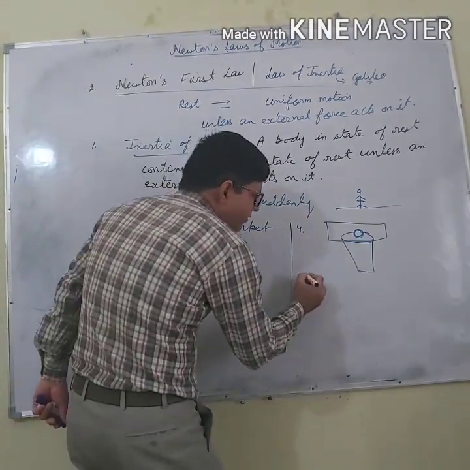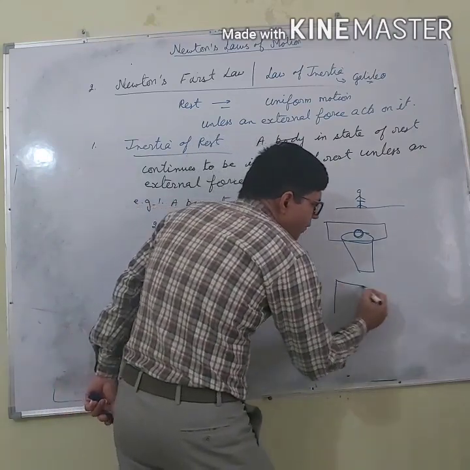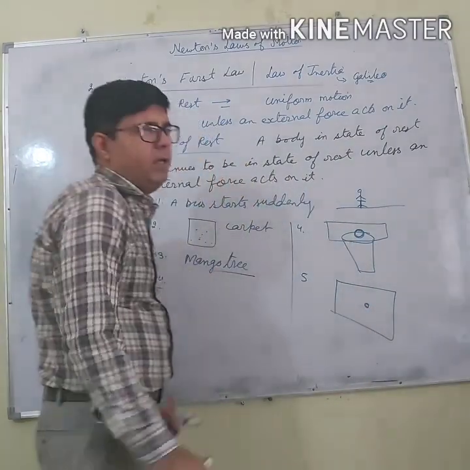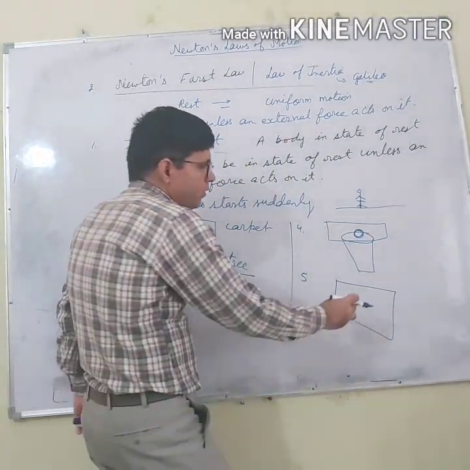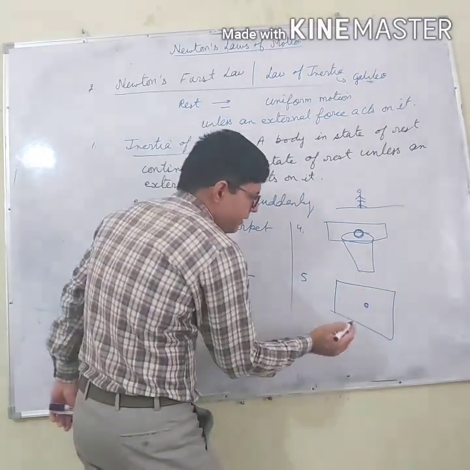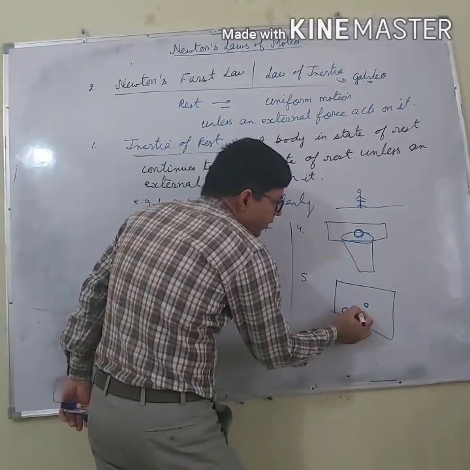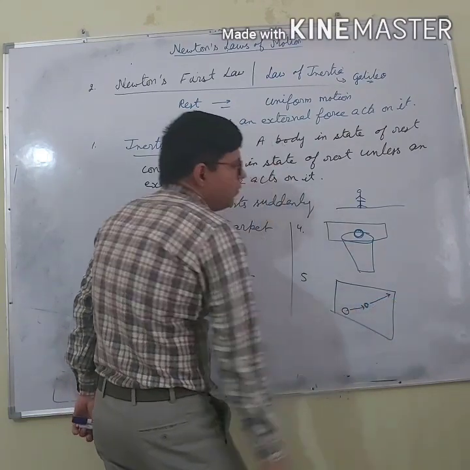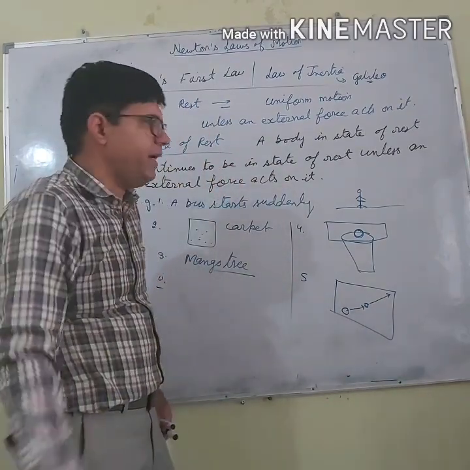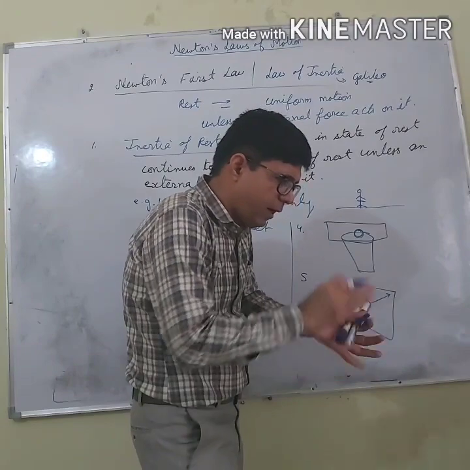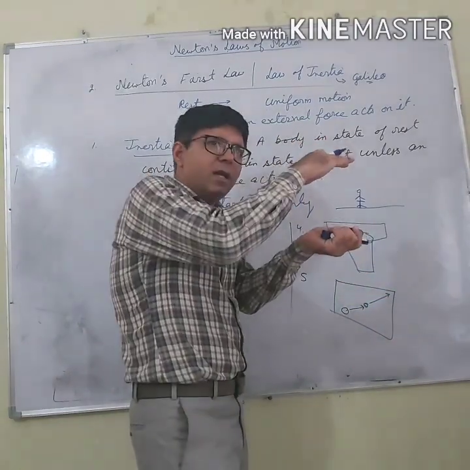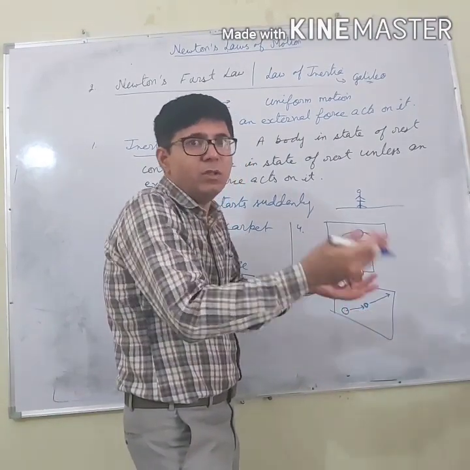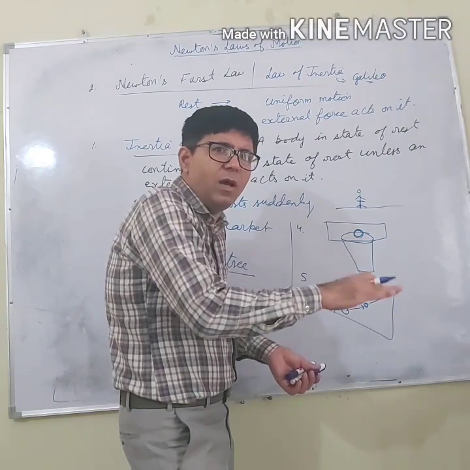And next thing is, in the game of carom, you have seen that there are the carom coins. Let us say 3 carom coins are stacked over one another. This is the striker. If I hit the striker on a carom coin, let us say it goes there. You will find that the coins which were stacked over the lowest coin do not change their position, they simply fall down.